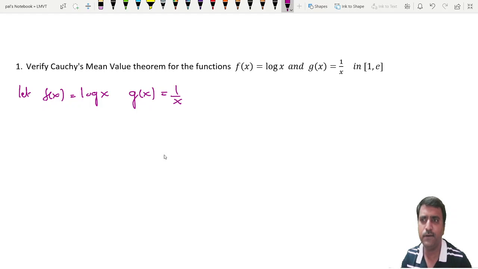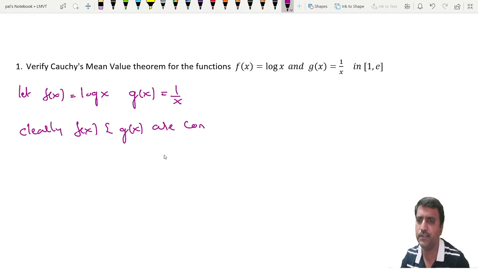Both f of x, the logarithmic function, is continuous for all positive values. So g of x is 1 by x, it will never be infinity or indeterminate in the interval 1 to e. In between, for any value you give, g of x exists. So it is a continuous function. Clearly, f of x and g of x are both continuous in the interval 1 to e.